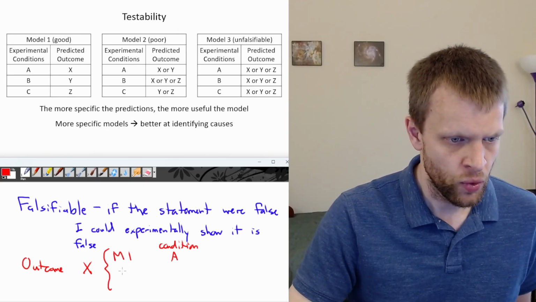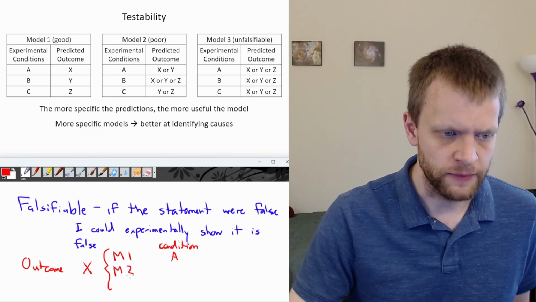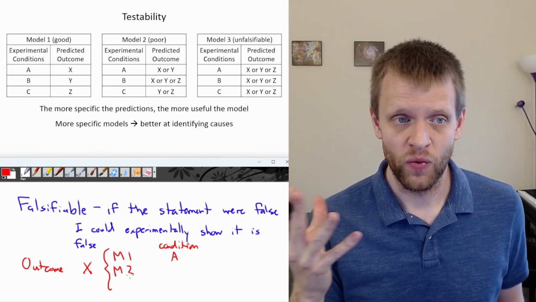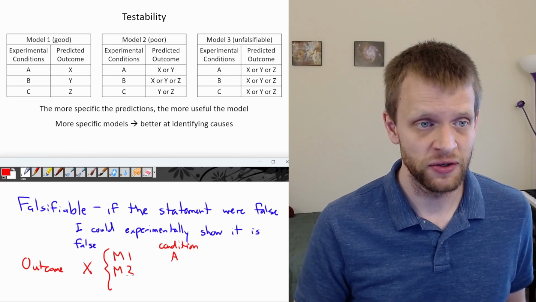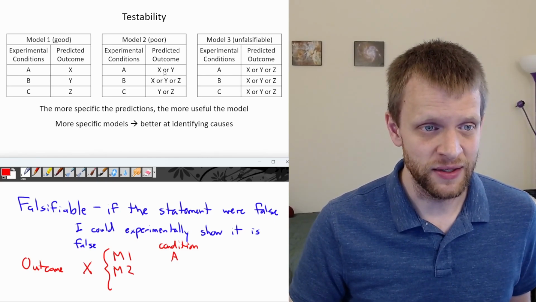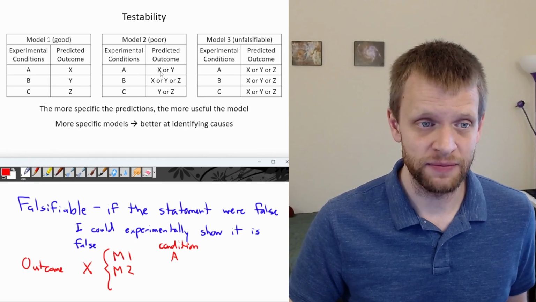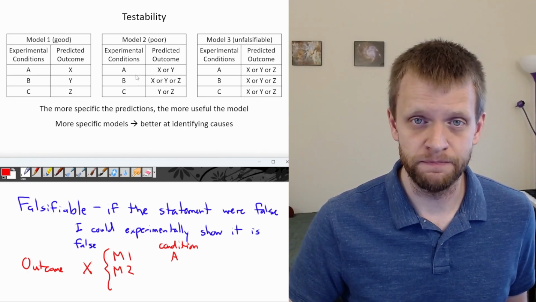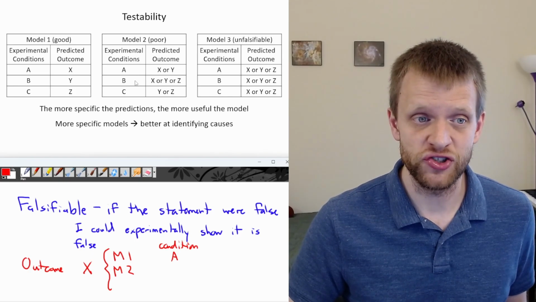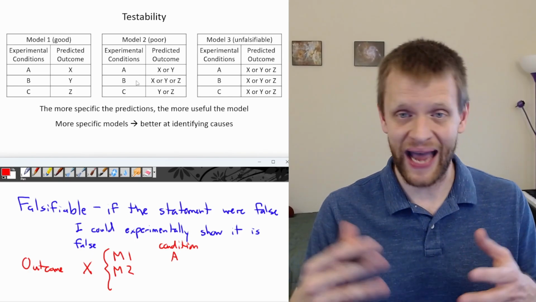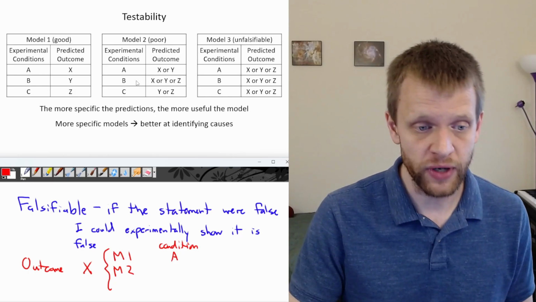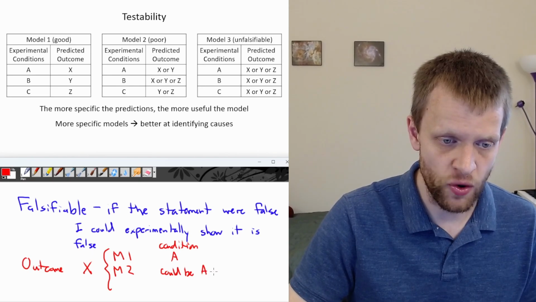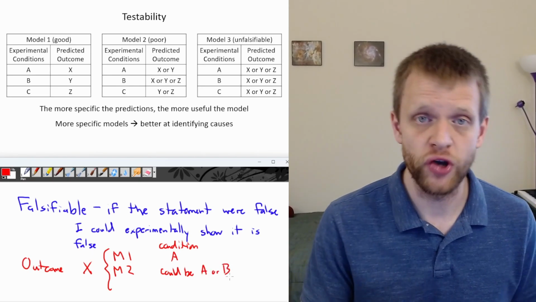Okay. What about model 2? If I'm trying to use model 2 and I say, well, my outcome was X, what must have been the experimental conditions? Well, it might have been A producing that outcome X, or it might have been B. We don't know yet which of these two experimental conditions actually led to that particular outcome. So this could be A or B. We don't know which one.